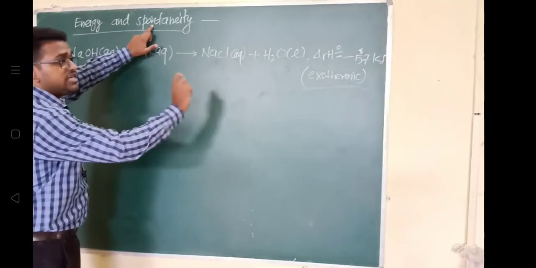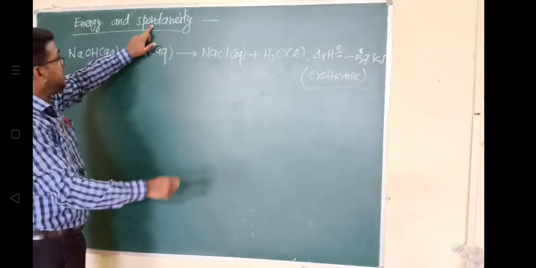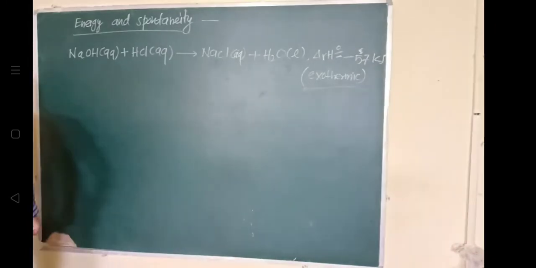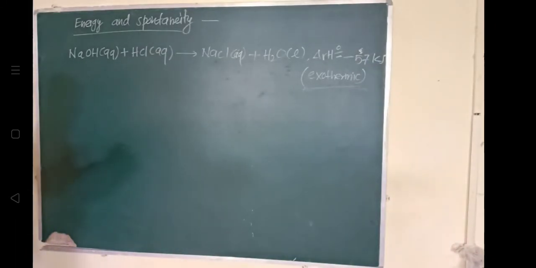That we have to check. So the reaction between NaOH and HCl is exothermic, the change in enthalpy is minus 57 kilojoule, and it is spontaneous.